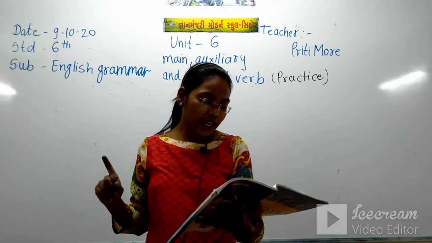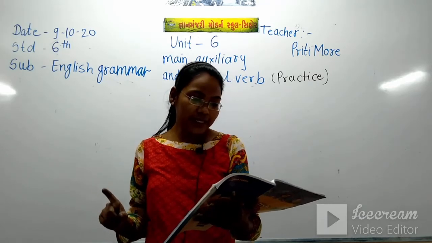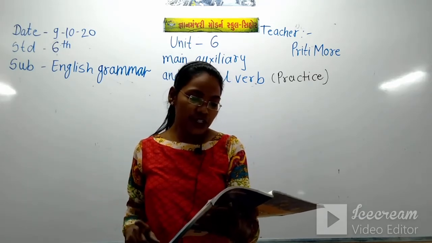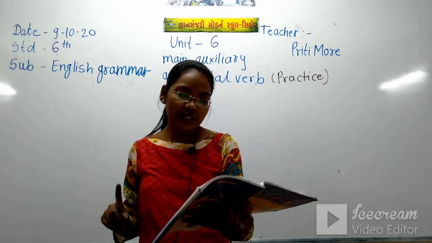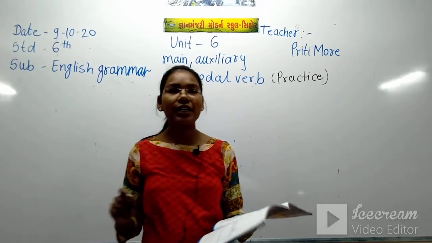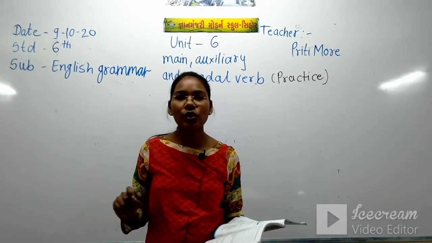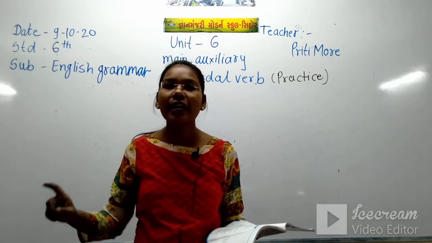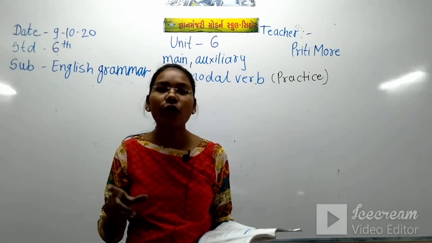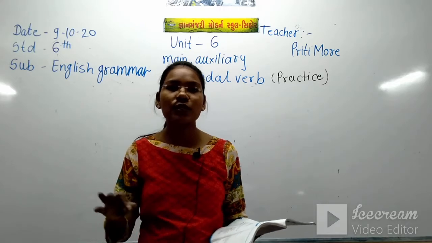Write whether they are used to express possibility, ability, permission, future action or suggestion. After underlining the modal auxiliary, we have to write what that particular modal auxiliary is being used to show.